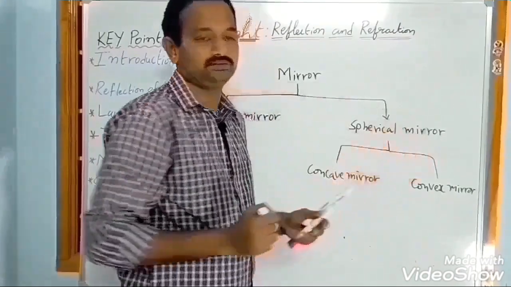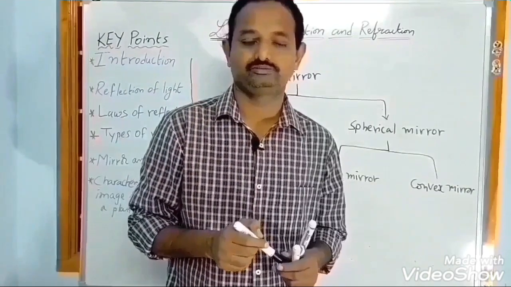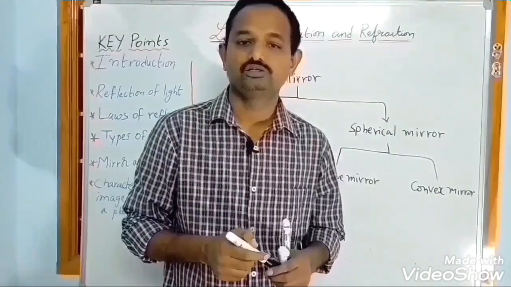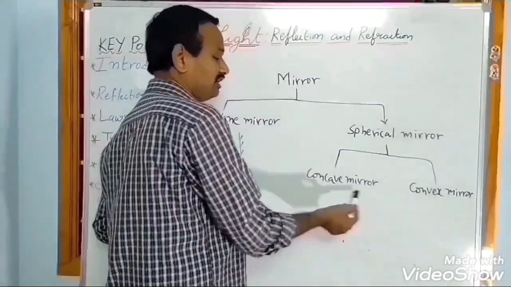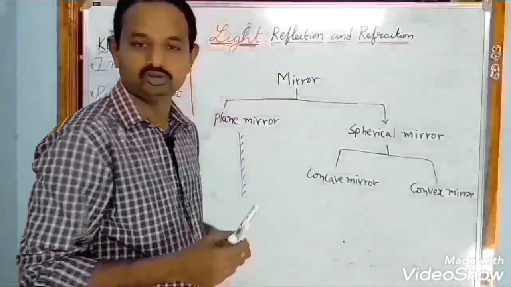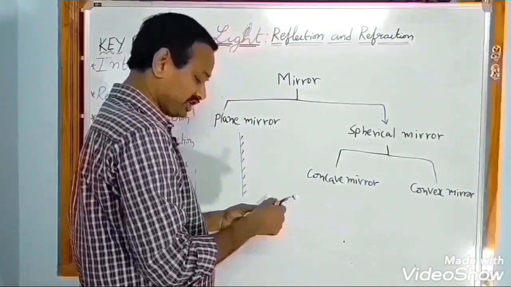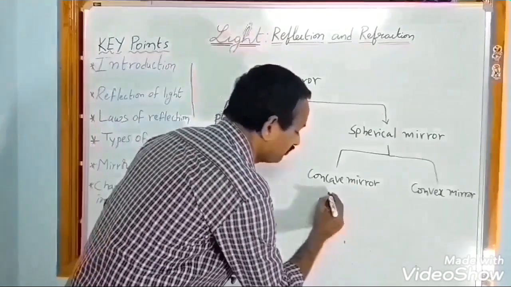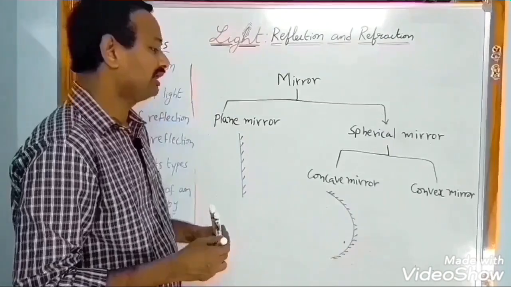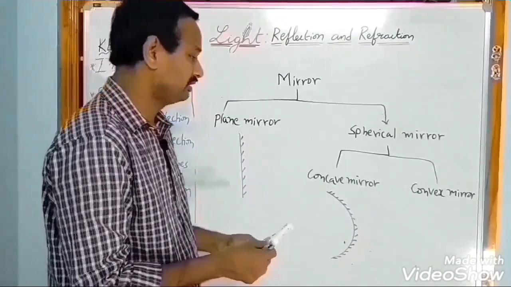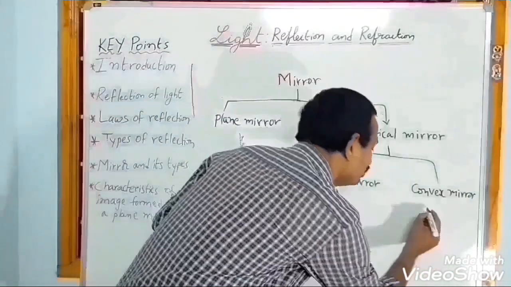What is spherical mirror? A mirror whose reflecting surface is curved surface. Such mirror is called spherical mirror. We have two types of spherical mirrors, concave and convex mirror. What is concave mirror? A concave mirror is a mirror whose reflecting surface is curved inward. And what about convex mirror? A spherical mirror whose reflecting surface is curved outward.